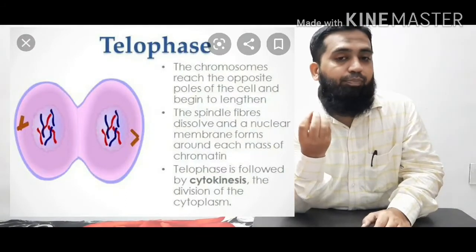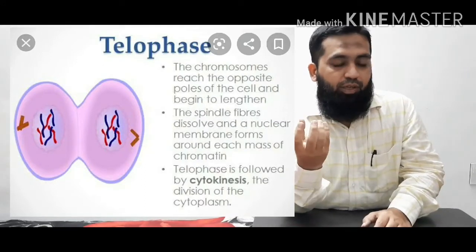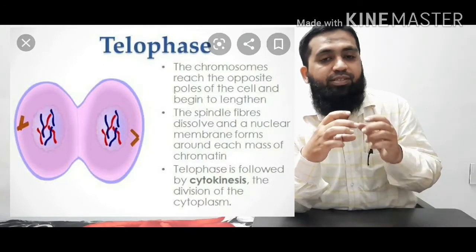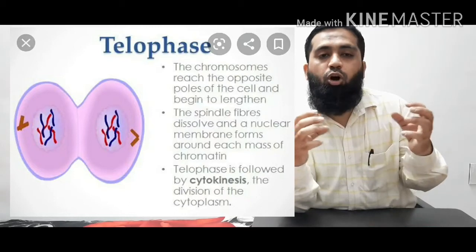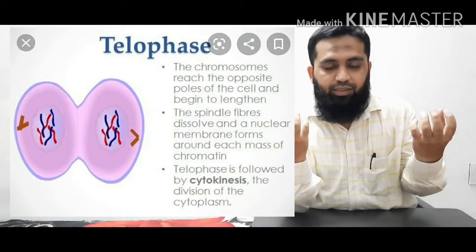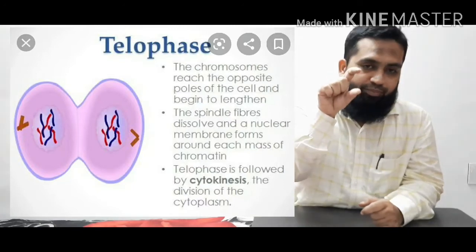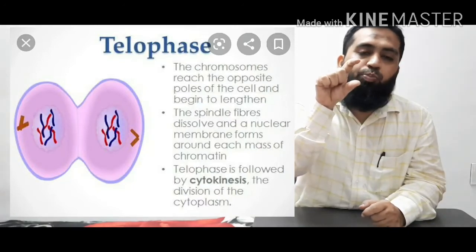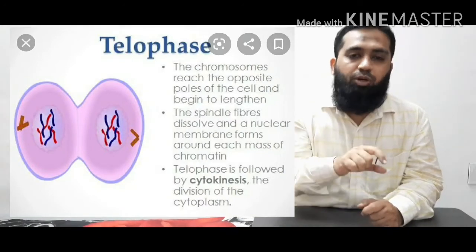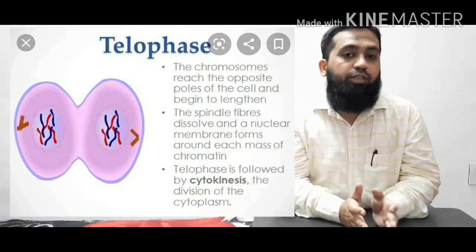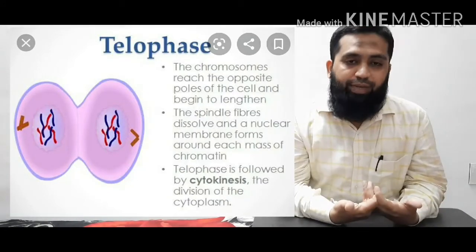They start appearing the same as they were. So in telophase, we can see the separation of two cells. A notch starts appearing at the center, and this notch becomes smaller and smaller. And in telophase, the nuclear membranes start appearing.